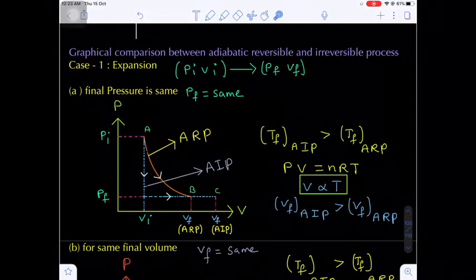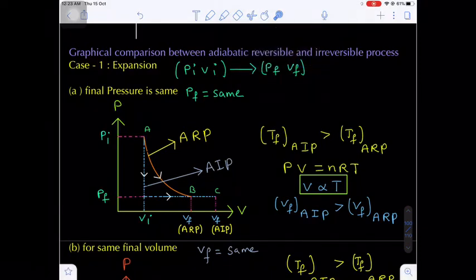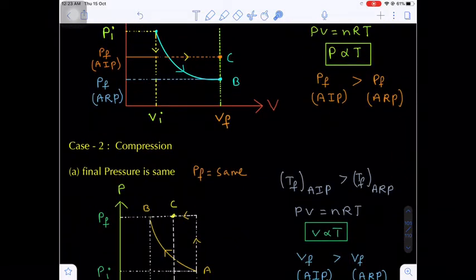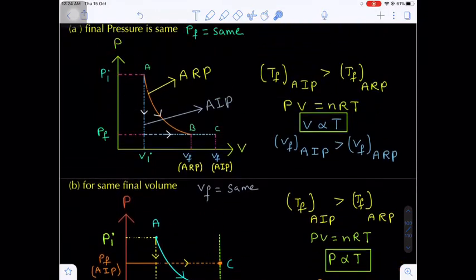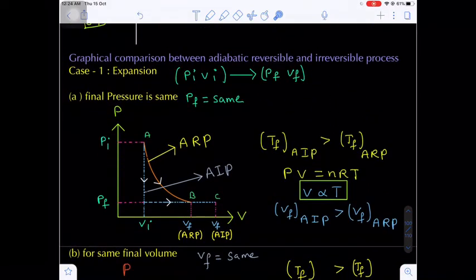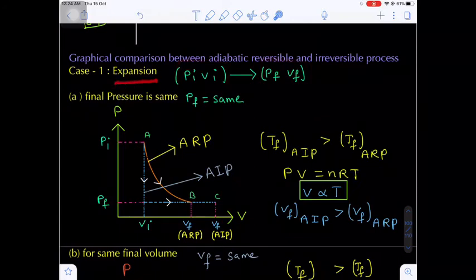Now, in continuation, we are going to discuss the graphical representation of the adiabatic process, that is irreversible as well as reversible. Here we have to consider two cases: case number 1 expansion and case number 2 compression. Are you getting my point? Now first of all we are discussing case number 1. Initial pressure and initial volume Pi, Vi, and final pressure and final volume Pf and Vf. In the expansion, again we have to consider two cases.